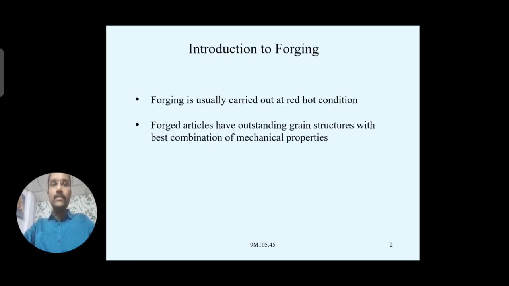The grain structures will give very good results in combination with the mechanical properties also. The hardness of a material depends on the metals, different types of metals. Take steel, any steel knife like that.